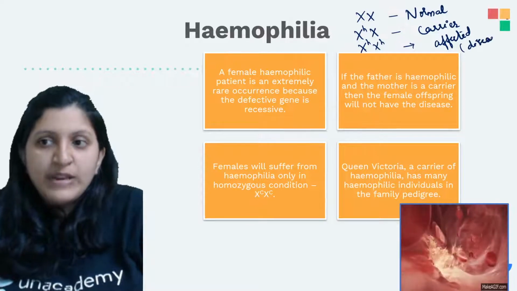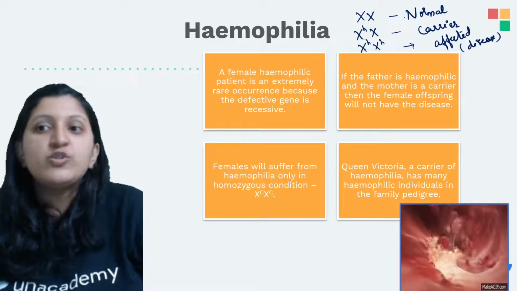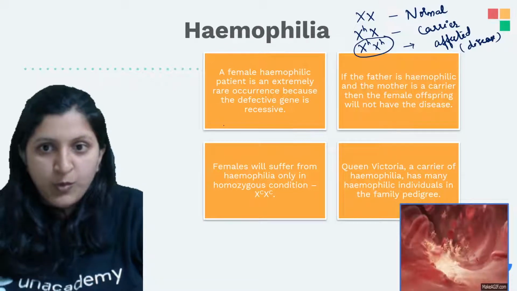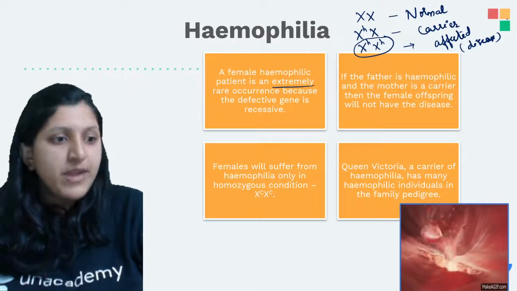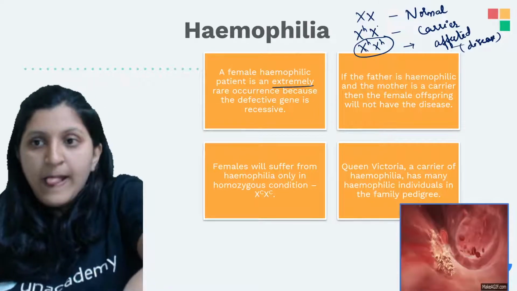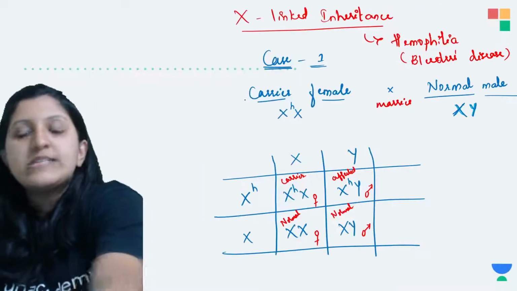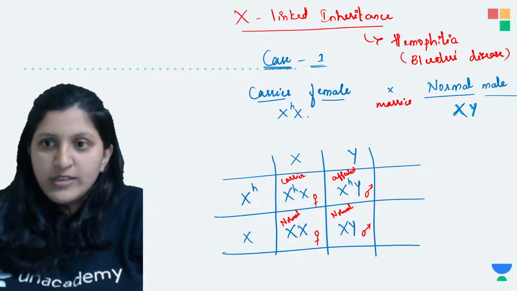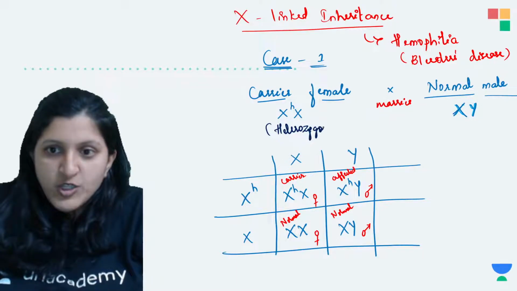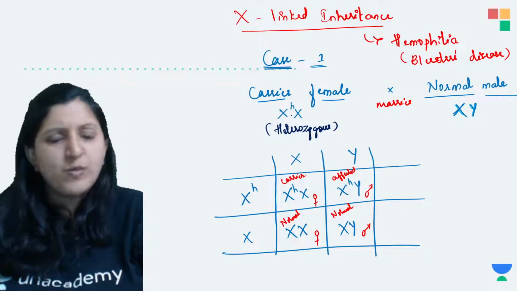Okay, so only in a heterozygous condition can she be a carrier. In a homozygous condition with the faulty chromosome, that is an extremely rare occurrence, because only when she is homozygous is she going to get affected. In a heterozygous condition, this individual is going to be completely normal. So over here it is a heterozygous condition. Why are we saying this is heterozygous? Because one of the chromosomes is faulty, the other chromosome is normal.